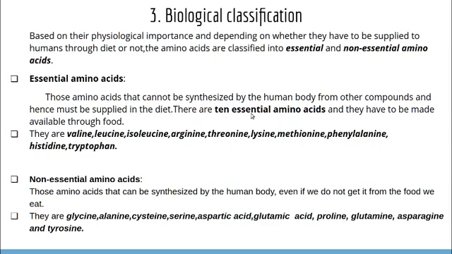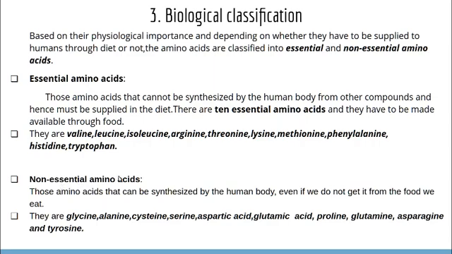There are 10 essential amino acids that have to be made available through food. They are valine, leucine, isoleucine, arginine, threonine, glycine, methionine, phenylalanine, histidine and tryptophan. We know that there are 20 natural amino acids. Among them 10 are essential amino acids and other 10 are non-essential amino acids.